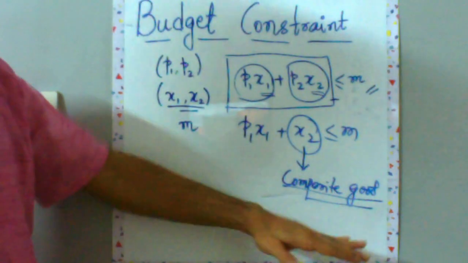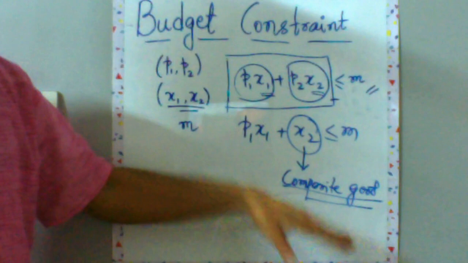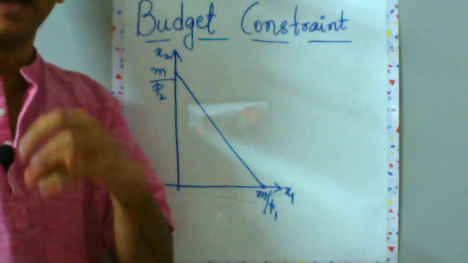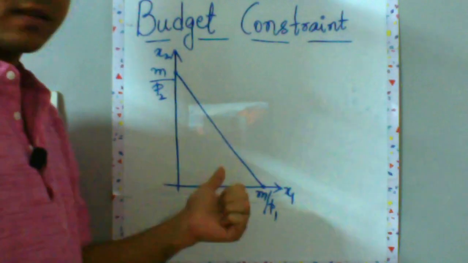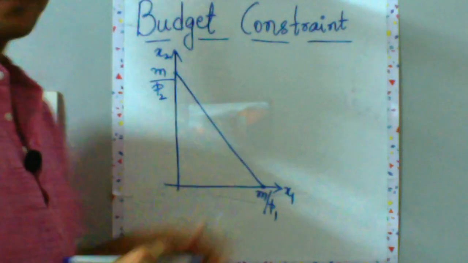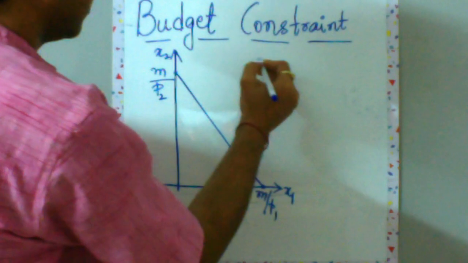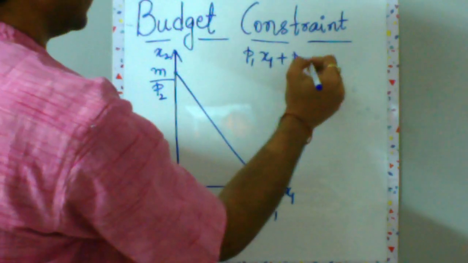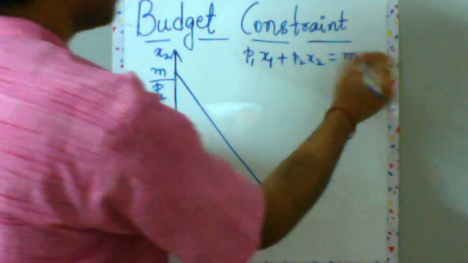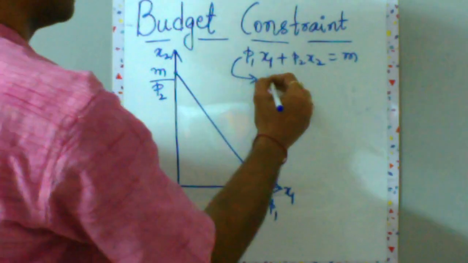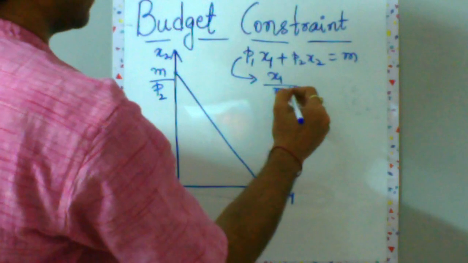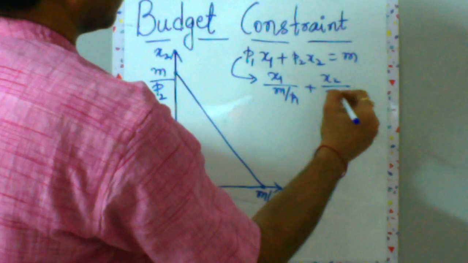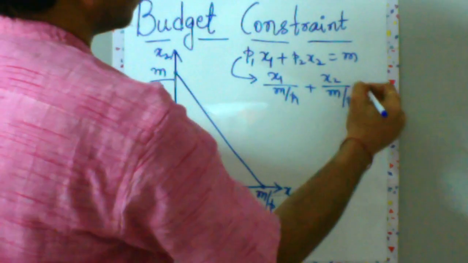So now we have completed budget constraint. Now let's move to a few properties of budget constraint. Now we will do all the analysis for the budget line, not the budget set, so only the straight line over here. The equation of that straight line you can recall is P1 x1 plus P2 x2 is equal to m, or you can manipulate it to x1 upon m by P1 plus x2 upon m by P2 is equal to 1.